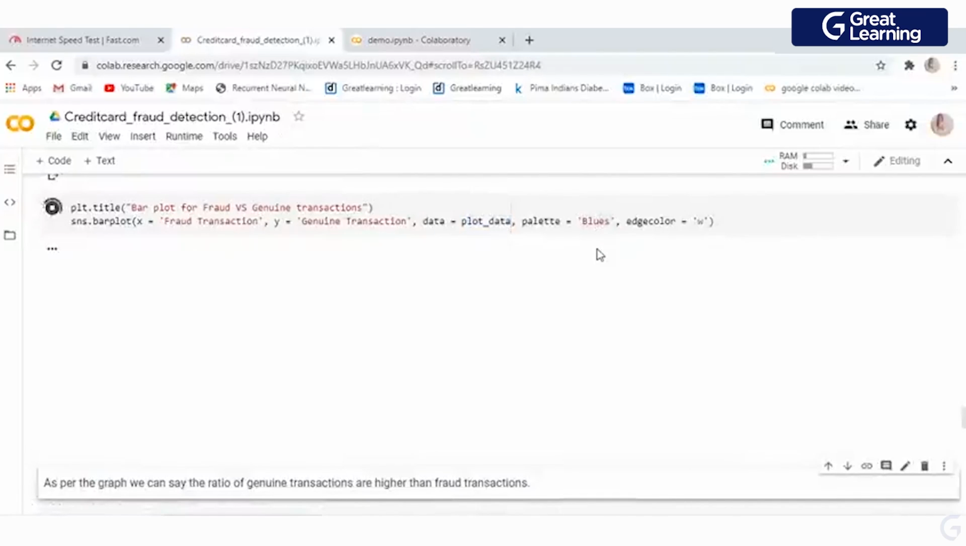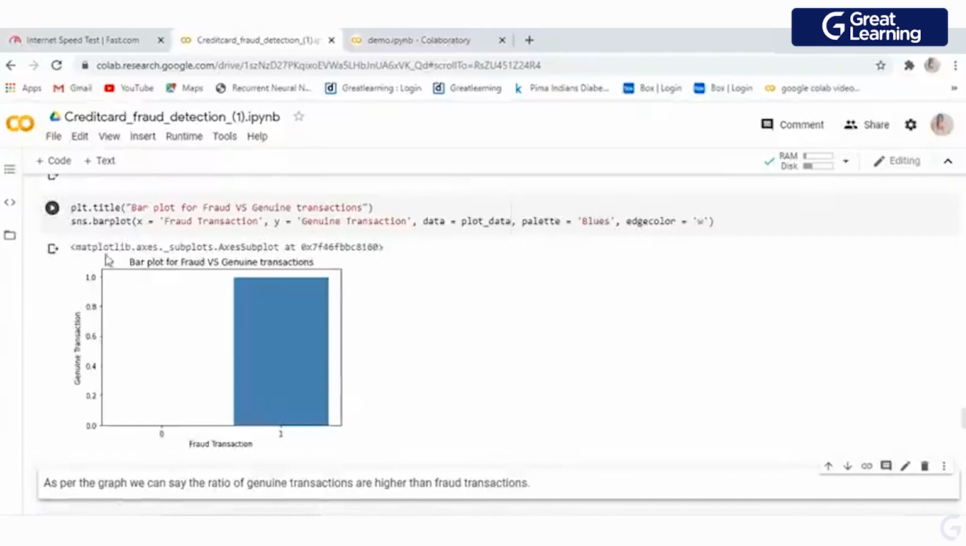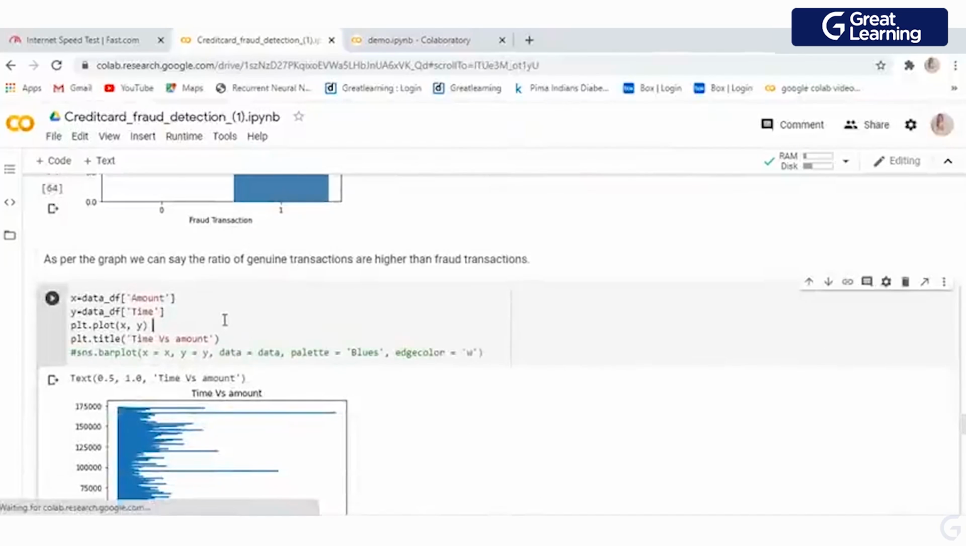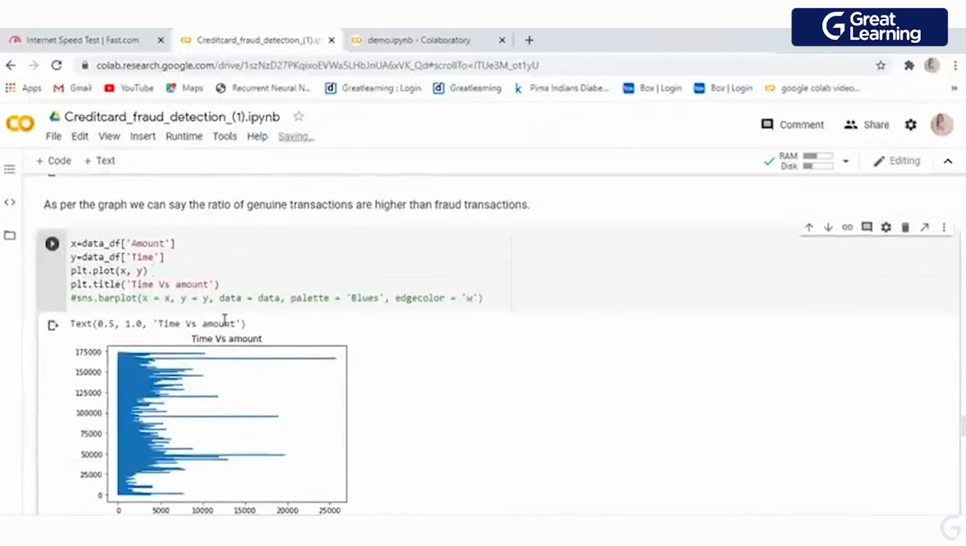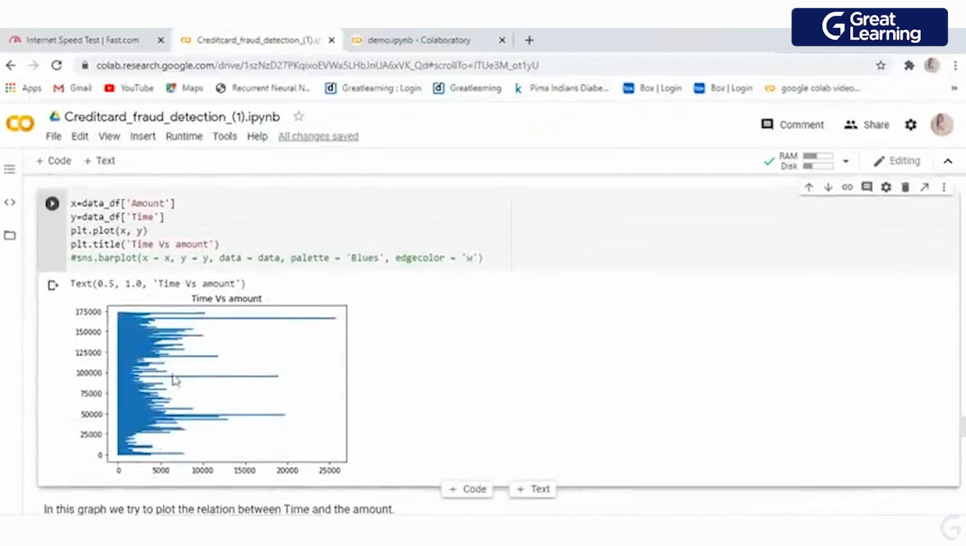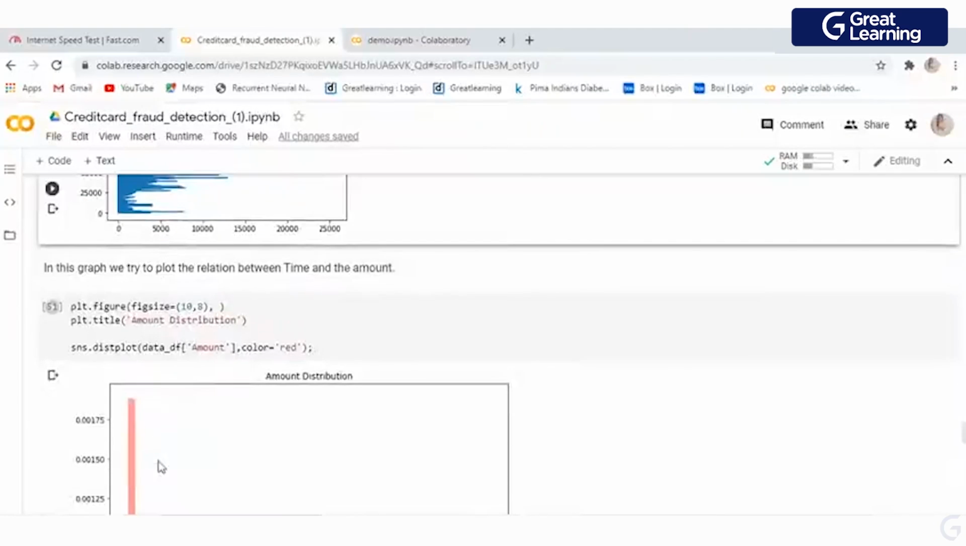Okay, let me do that. It is going to take some time. Okay, you can see 0 and 1. So this is how I got my bar plot. Now what I need to check is my amount. What is the relation between amount and time? In that case I am going to plot that. You can see amount is this and time is in milliseconds over here, right? This is the relation between time and amount.